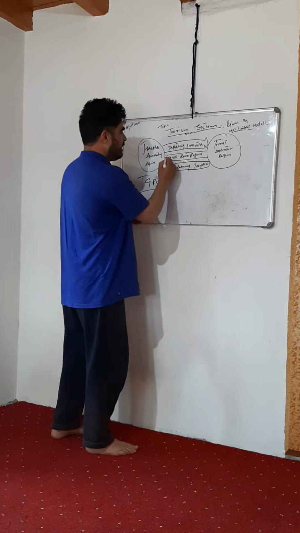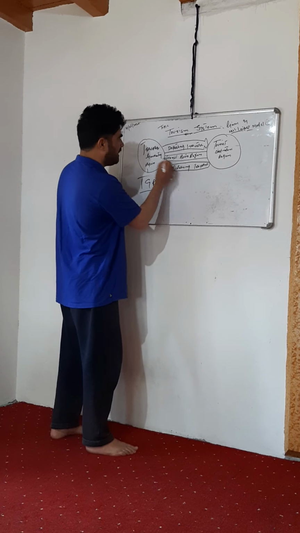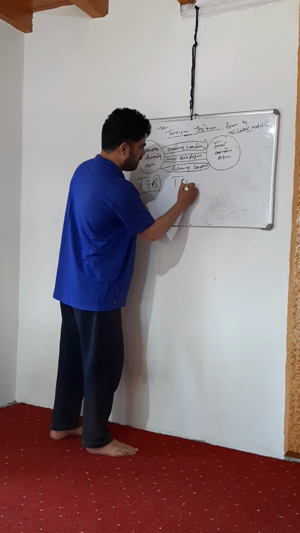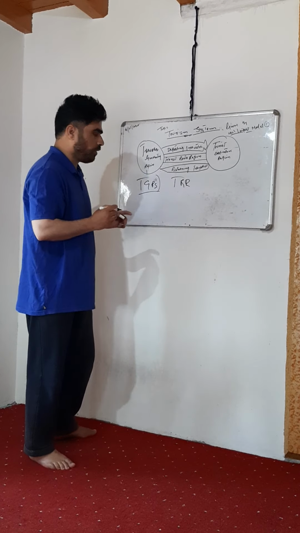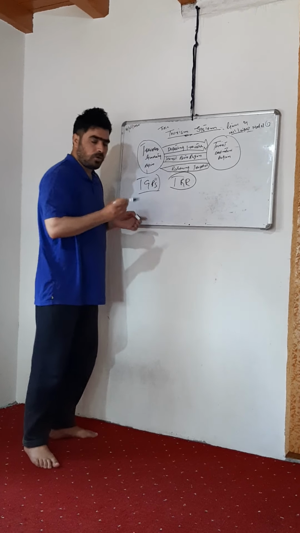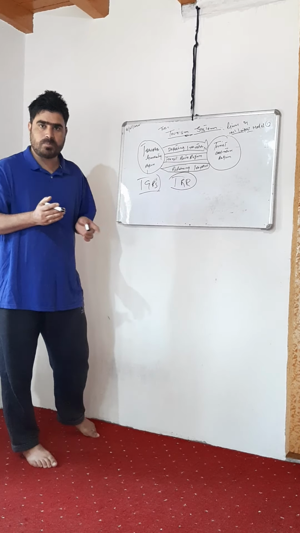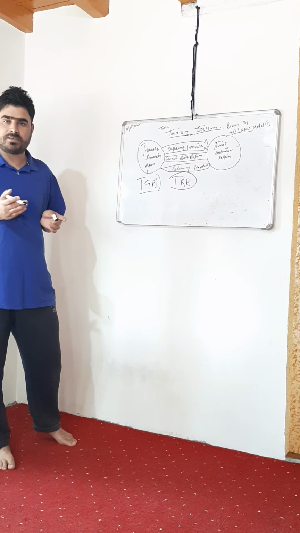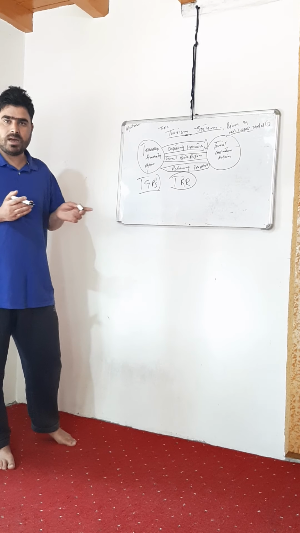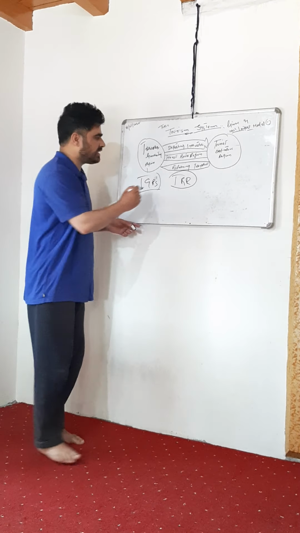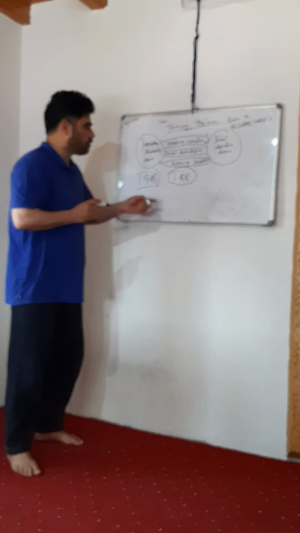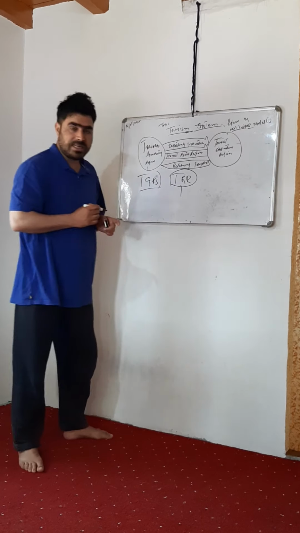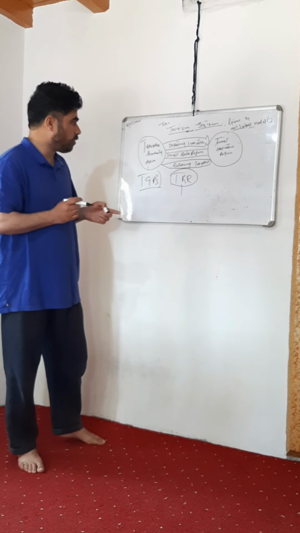And the second point in this model is TRR, the tourist route region. Tourist route region means any kind of transportation we avail. Like I avail road transport to go to Gulmarg. That's the tourist route region. Any kind of transportation we opt for in between is the tourist route region.